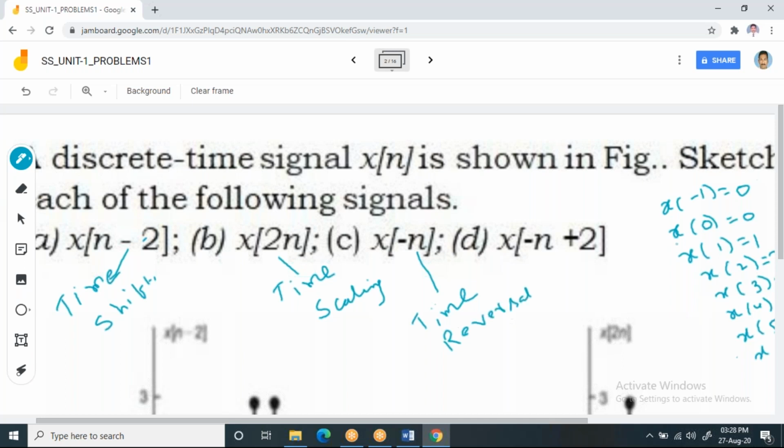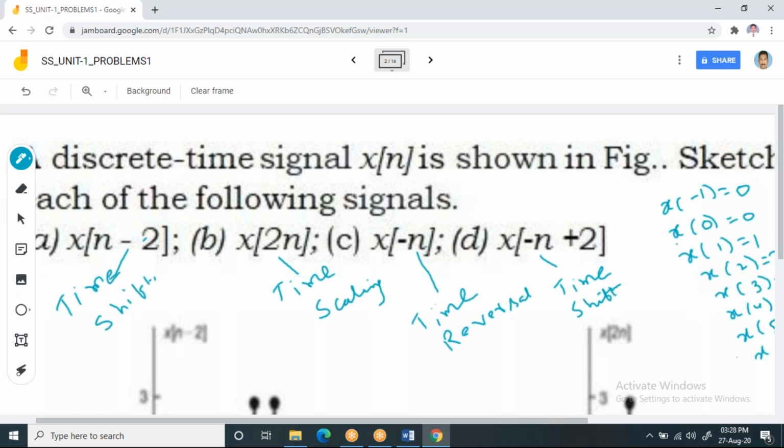Time reversal. And this is also time shifting only, but I'll tell you the difference between the first bit and the last bit. Both are shifted by a value 2, and they are shifting on the positive side only.